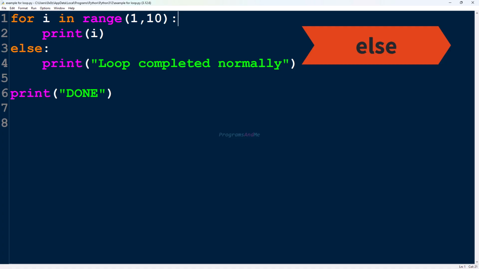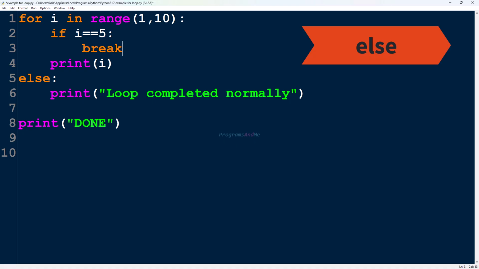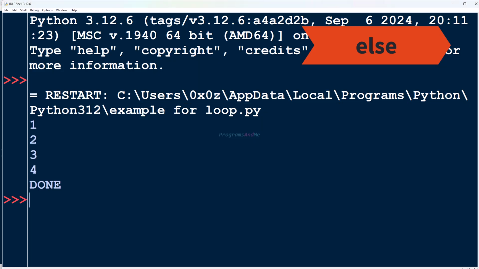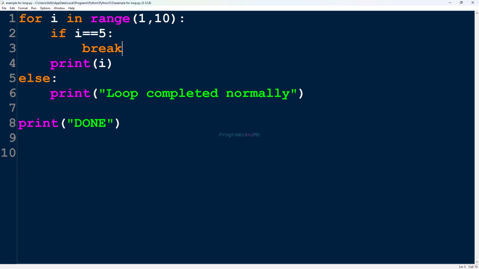Now, what if this loop is stopped because of break statement like this? Then it won't execute else block. Let's save this and execute this. Here we can see 1, 2, 3, 4 and done message. It won't execute else block because loop is stopped because of break statement. You can use this same example with the while loop also.